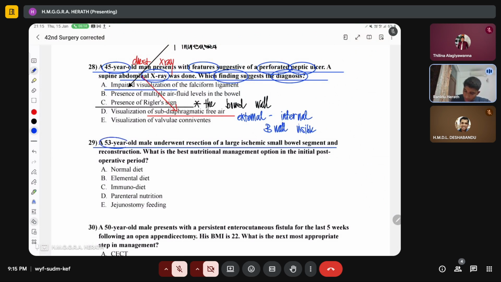A 53-year-old male underwent resection for a large ischemic small bowel segment and reconstruction.